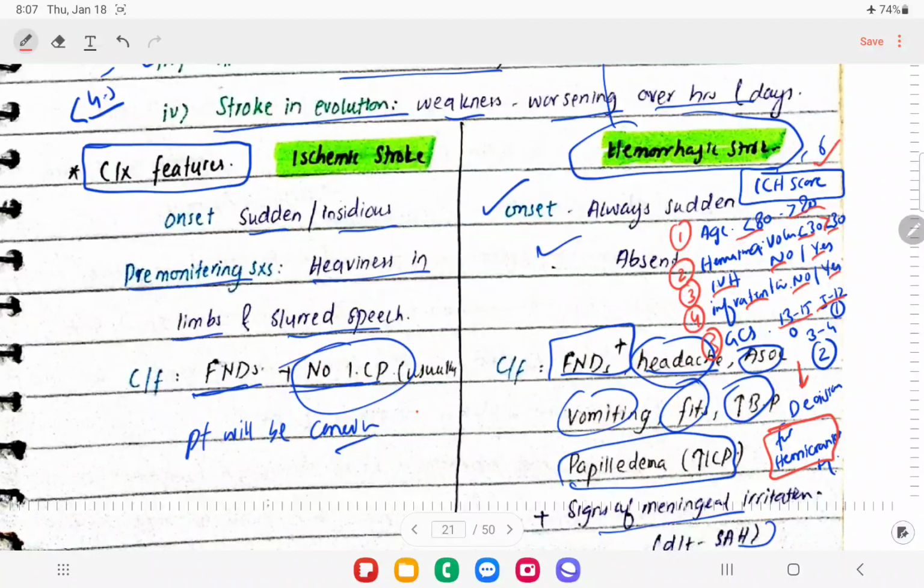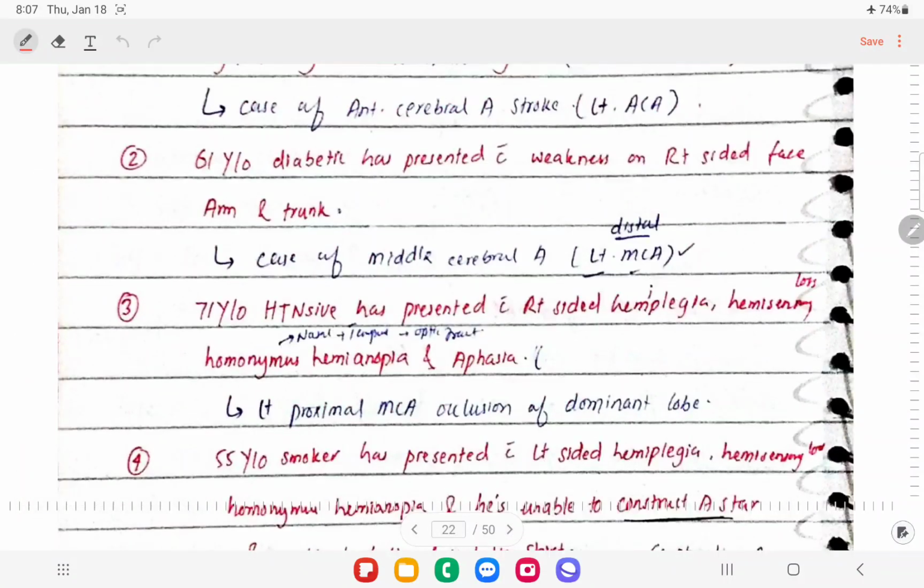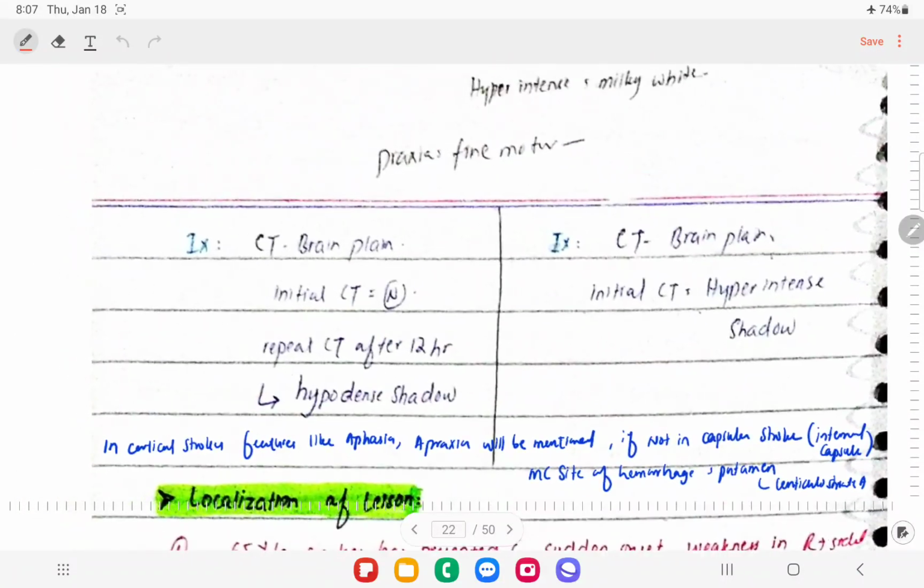So let's move on to the next page, right. For investigations we can go for a CT brain. If it is normal and the patient is having focal neurological deficits, we are going to consider that the patient is having acute ischemic stroke, right. These features might appear after 6 hours.